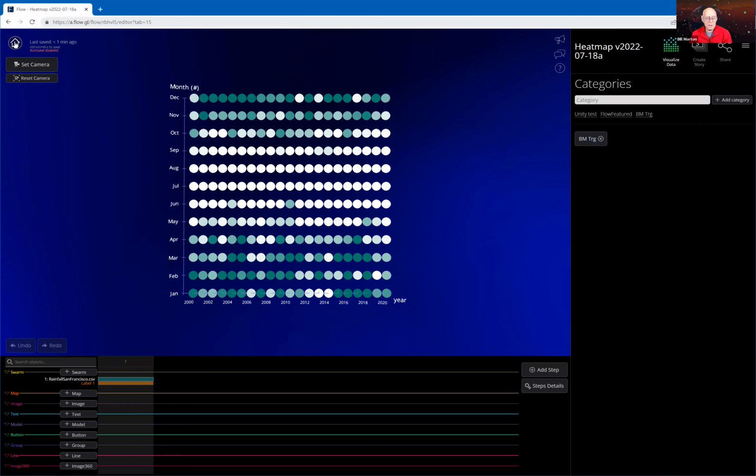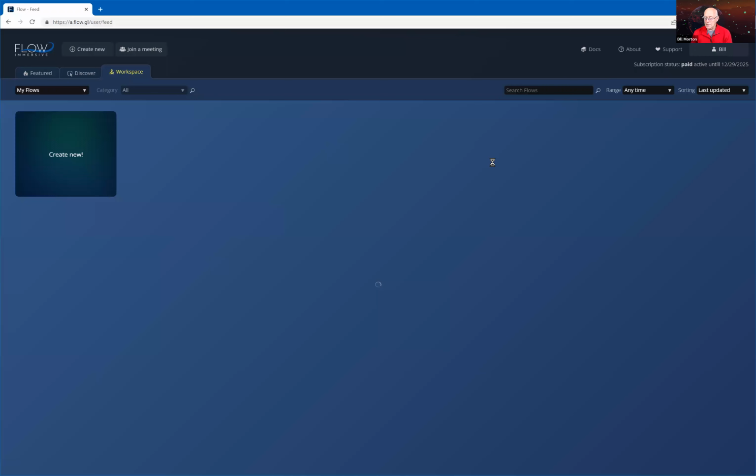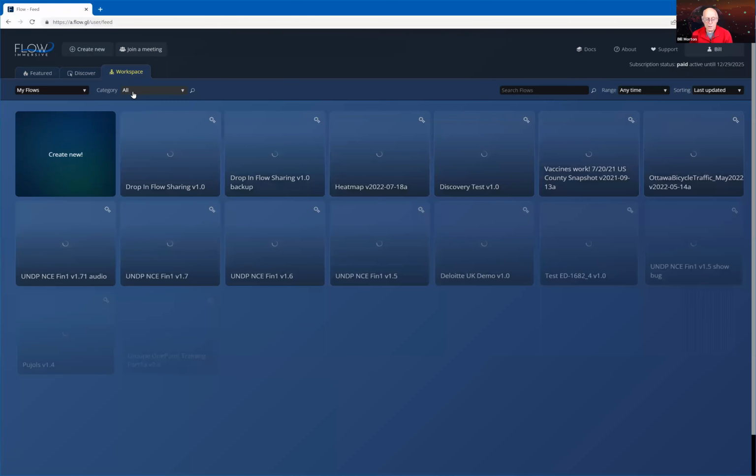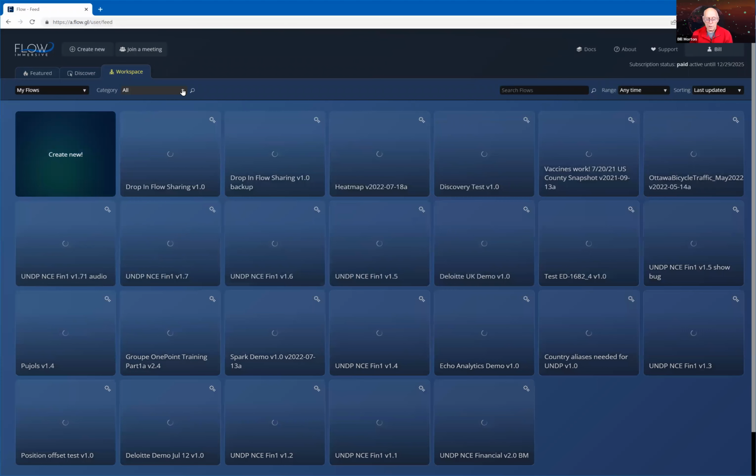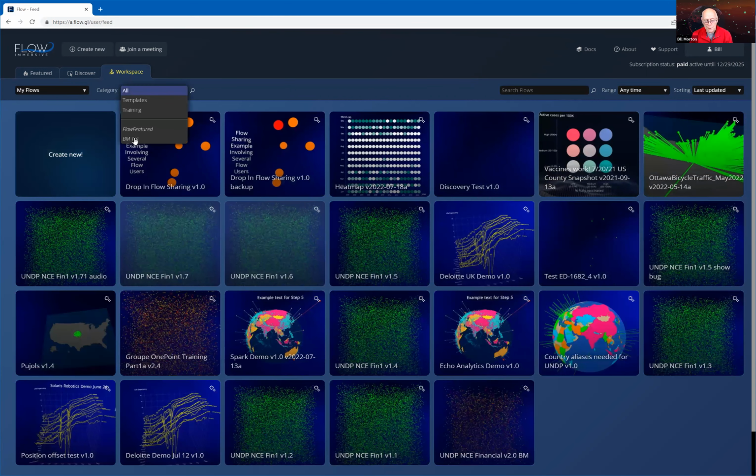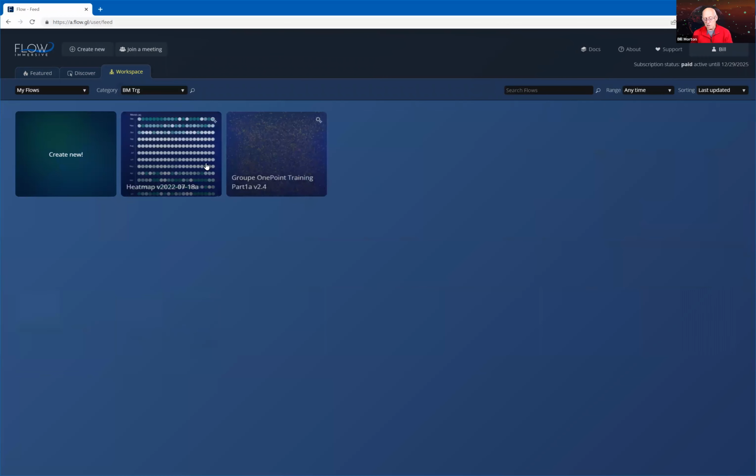Now I can use that category for searching. Like if I go over here and I say category, and I just want to find the BM training flows, I can use this as another search. And here's the flow I just added to that. It turns out I had put in a training flow that I generated a while ago, also in that same family of flows. So brand new are categories. Brand new is the look and feel of these three tabs.